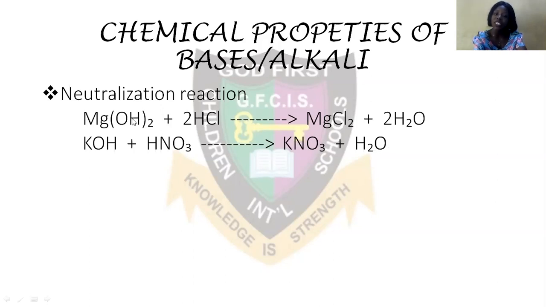And this one, which is a base, reacts with acid to give us salt and water. Hope we get that. Let me say it again. Magnesium hydroxide is insoluble in water, so it will react with an acid to give you salt and water. This potassium hydroxide is a base and an alkaline because it is soluble in water. So because it's soluble in water, it is an alkaline, so it will give you salt and water as well.